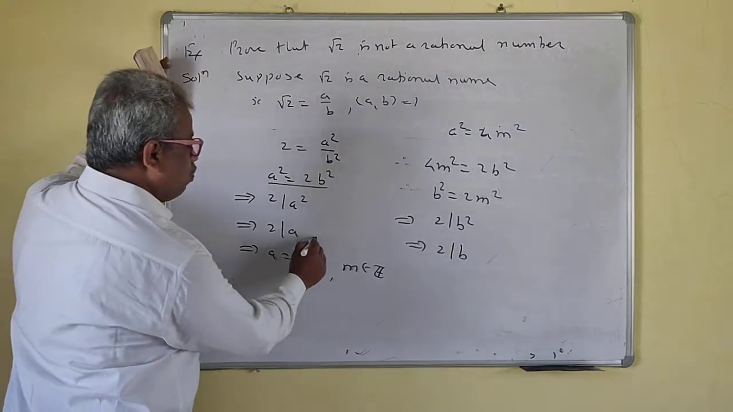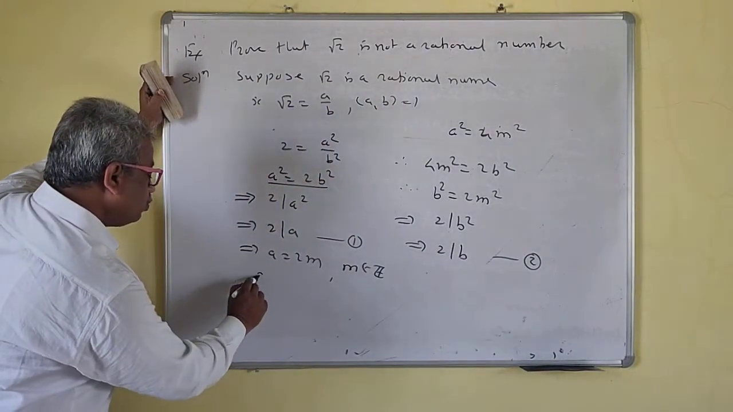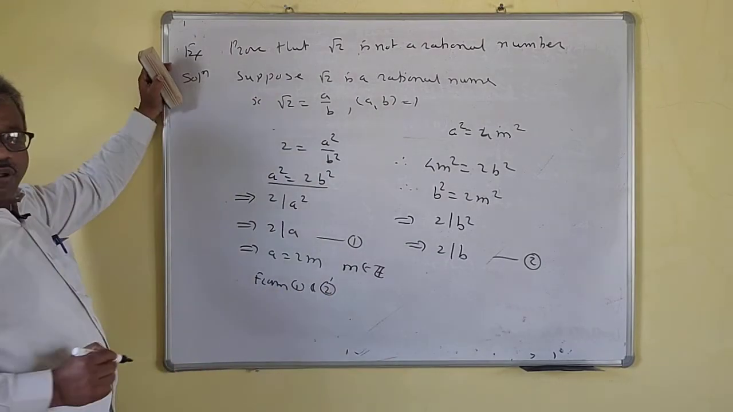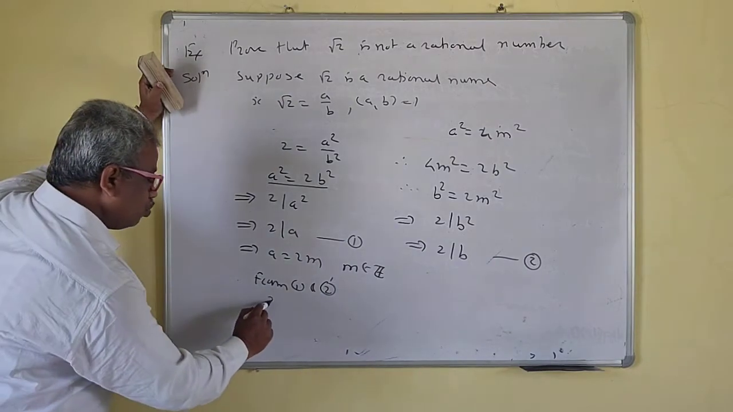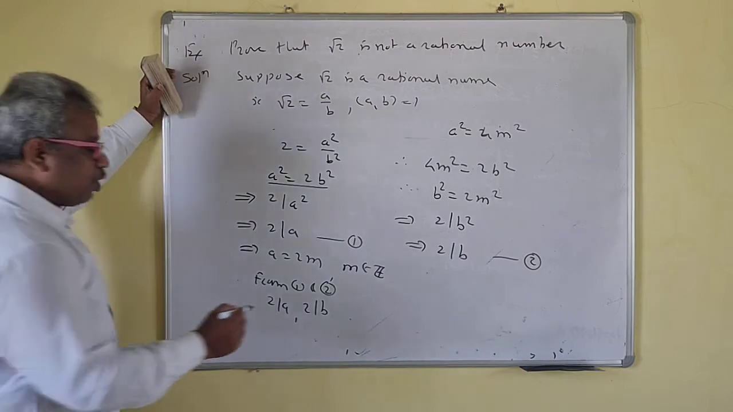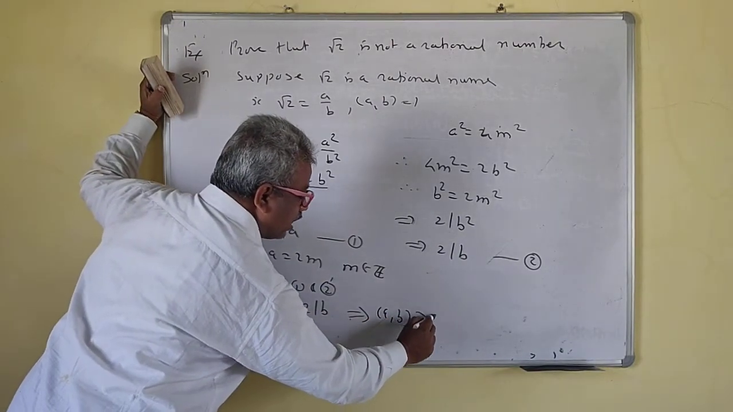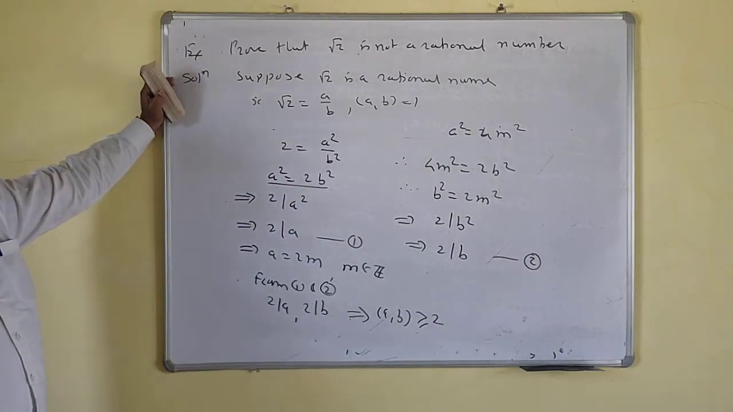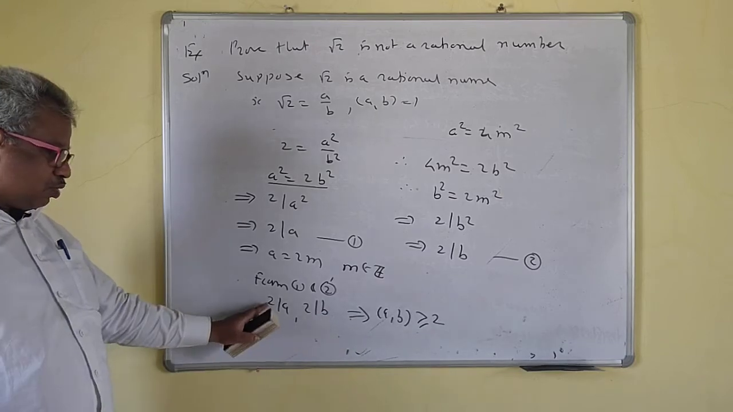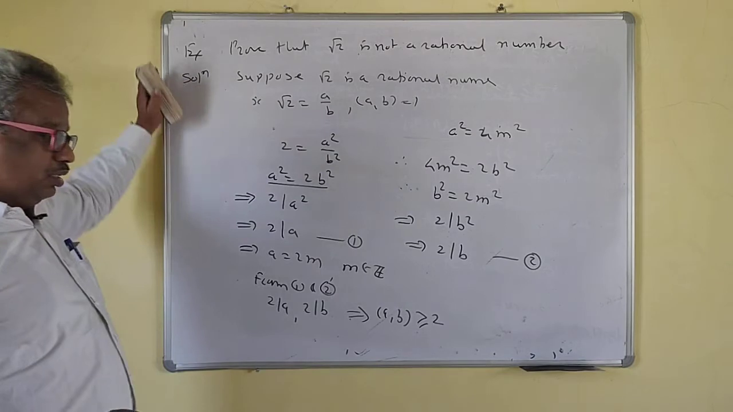Okay, so I will call this 1 and this 2. So from 1 and 2: 2 divides a, 2 divides b. So what does this imply? GCD of a, b is greater than or equal to 2. That means 2 is the common factor. Right? 2 divides a, 2 divides b. And what is the GCD of a, b? It is 1.